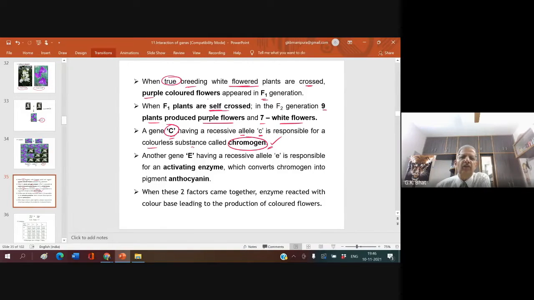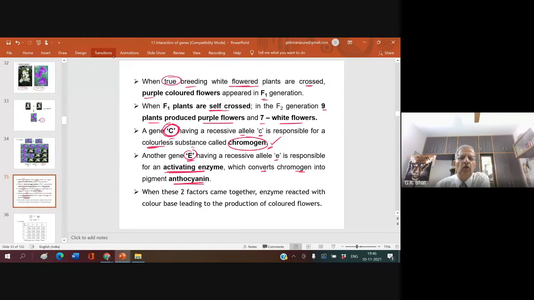This substance as such is colorless, but it is required to make the flower color. It is a colorless substance called chromogen. Another gene, capital E, having a recessive allele small e, is responsible for an activating enzyme which converts chromogen into anthocyanin colored pigment. I repeat, there are two genes, one is capital C, another capital E.